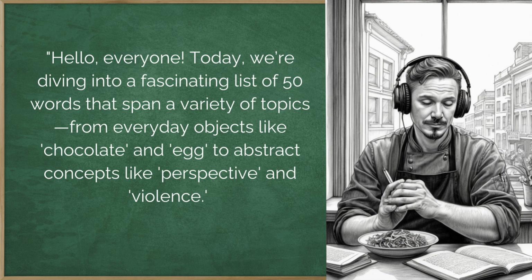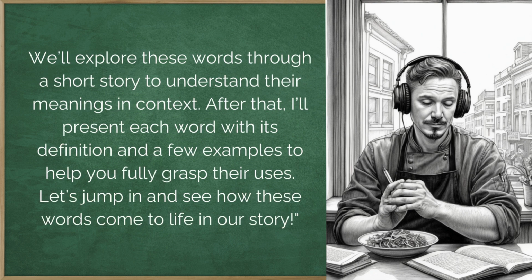Hello, everyone. Today, we're diving into a fascinating list of 50 words that span a variety of topics, from everyday objects like chocolate and egg to abstract concepts like perspective and violence. We'll explore these words through a short story to understand their meanings in context. After that, I'll present each word with its definition and a few examples to help you fully grasp their uses. Let's jump in and see how these words come to life in our story.